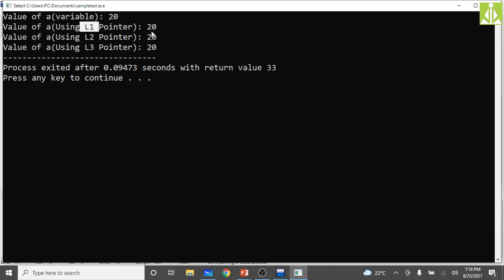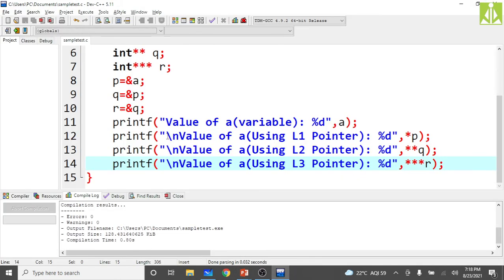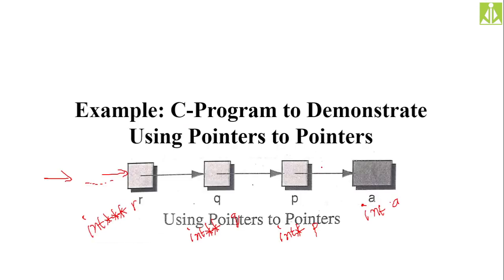Level 1 pointer 20, level 2 pointer, level 3 pointer, all 20s only we are getting because we formed this chain. Here we stored 20 and we formed this chain so that whenever you are using the first level pointer, you are accessing that same value. Second level pointer, same value. Third level pointer, same value.